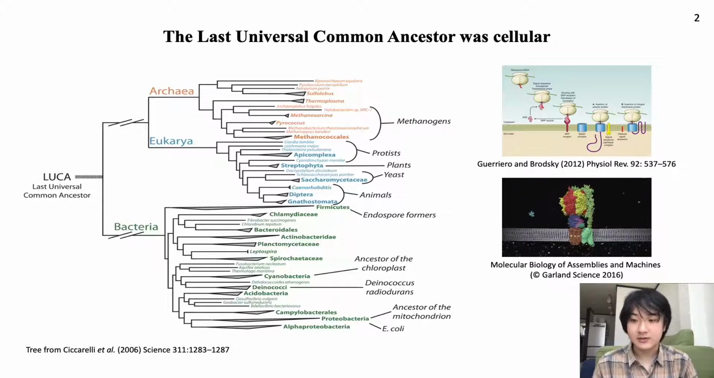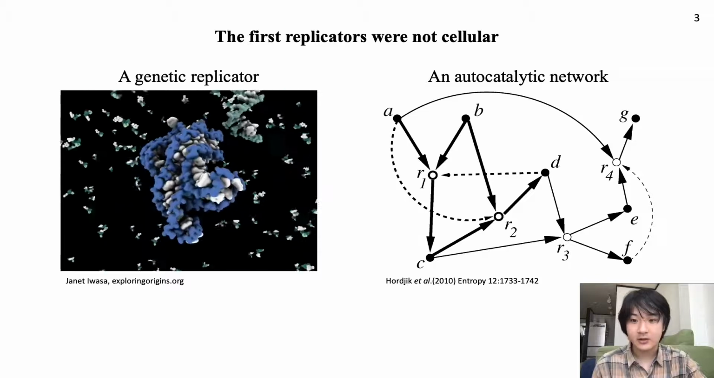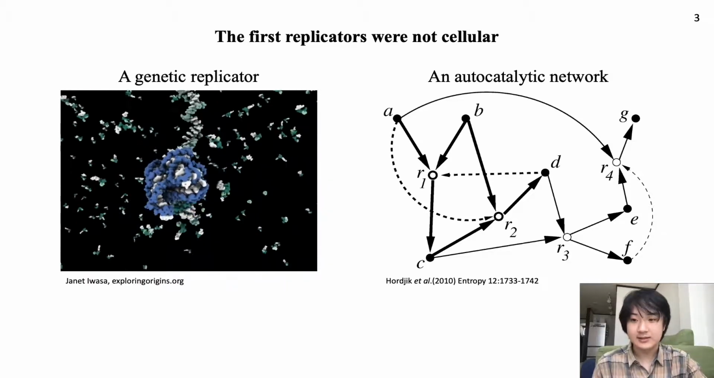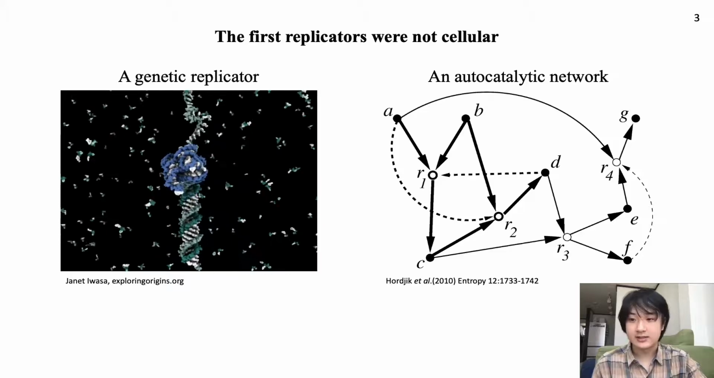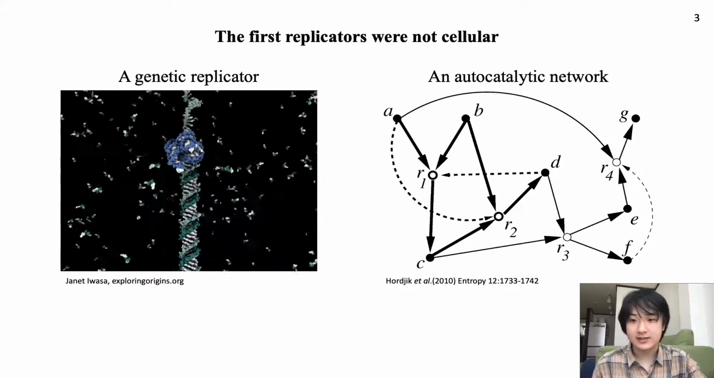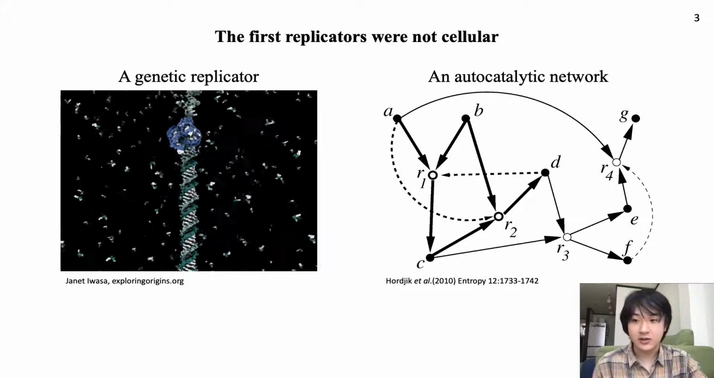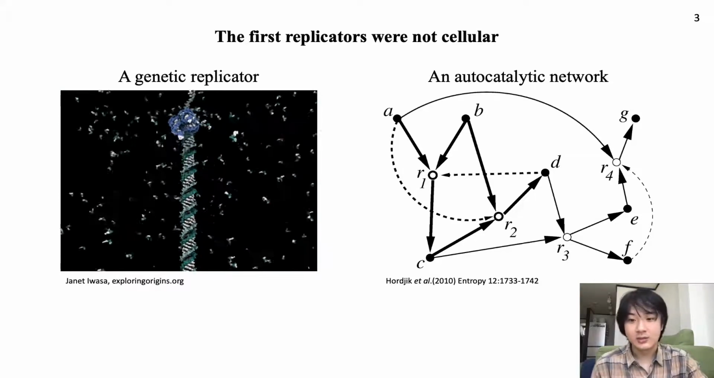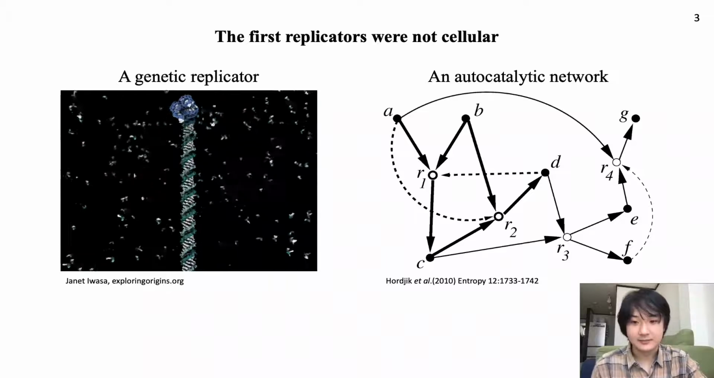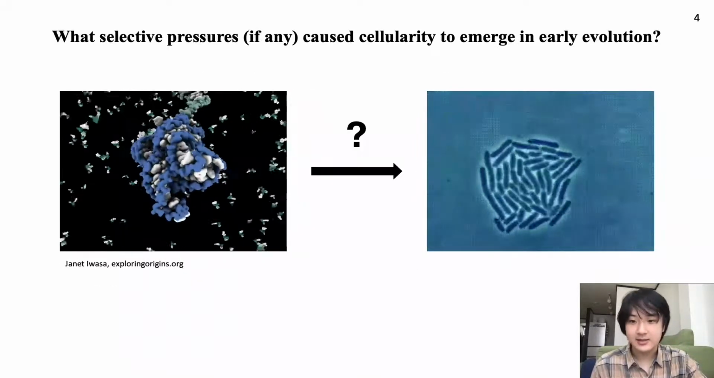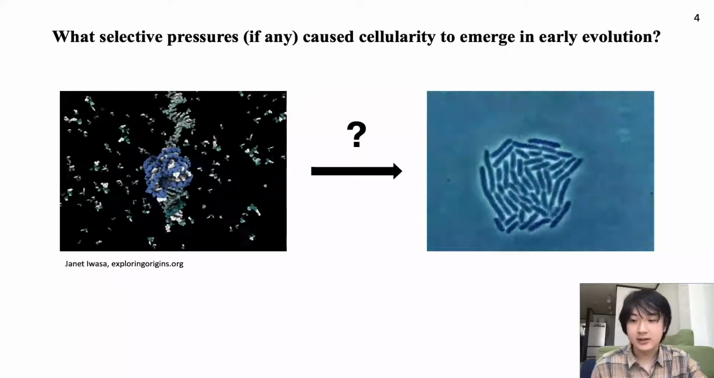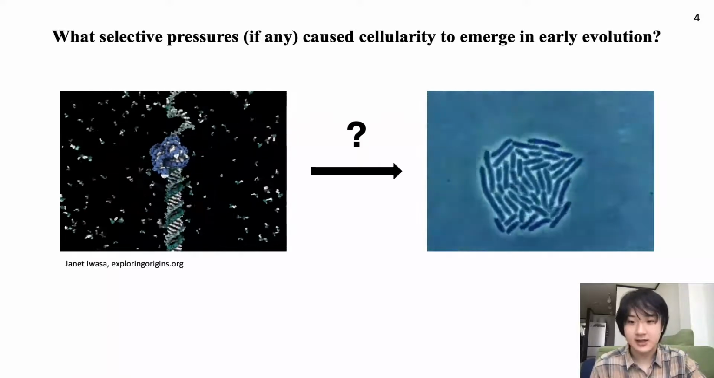First, a bit of background. We know that the last universal common ancestor was already cellular because cell membrane proteins such as signal receptors and the ATP synthase motor are universally present across the known tree of life. However, almost all origin of life hypotheses suggest a non-cellular beginning, such as the RNA world hypothesis, where the first entities were self-replicating RNAs, or in the autocatalytic network hypothesis, which more closely resembles complex chemistry.